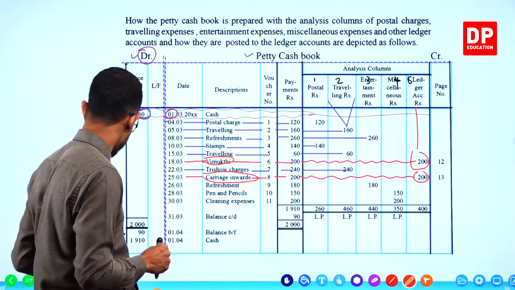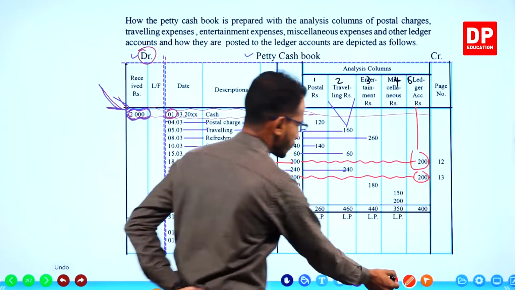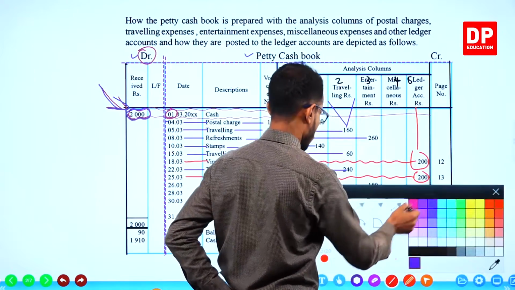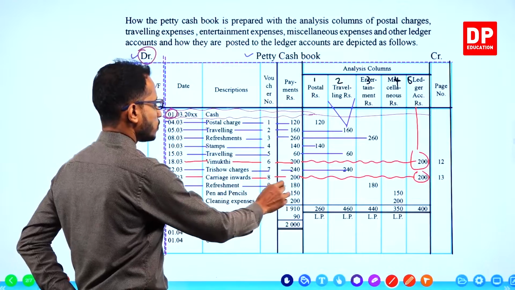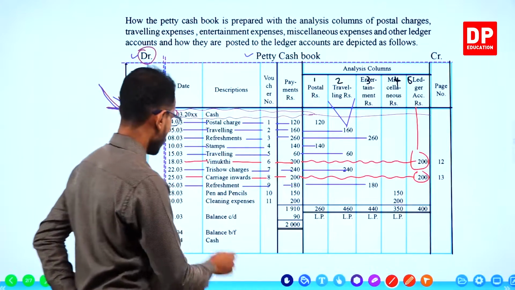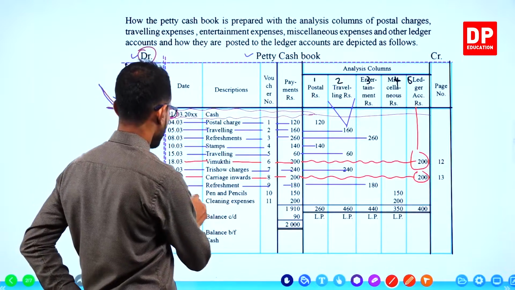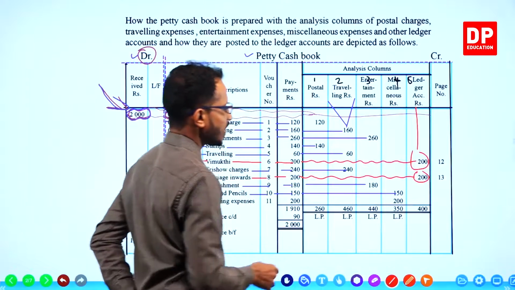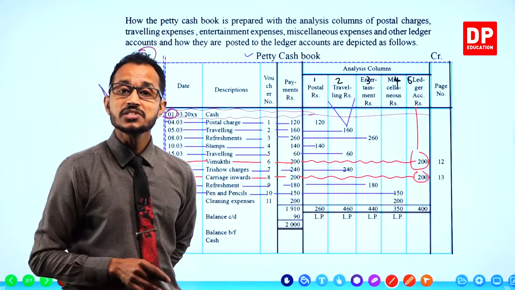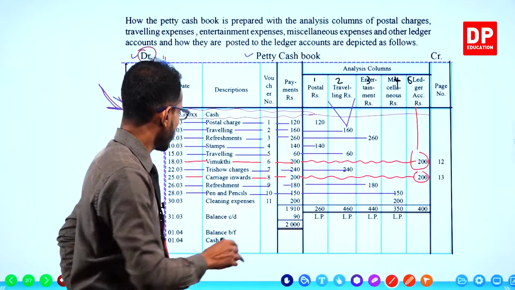Okay. Done. Then we have refreshment expenses. Okay. That is going to the entertainment column. Finally, we have pens and pencils. Pens and pencils should go to the miscellaneous column because there is no stationery column. All right. That is how you record, children.